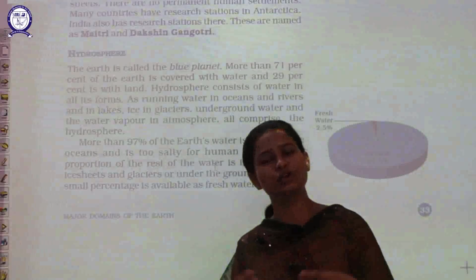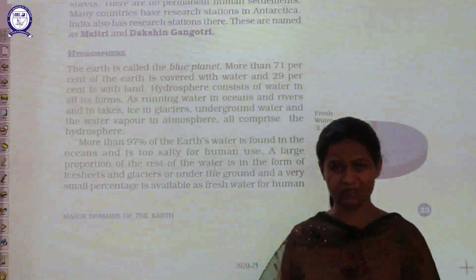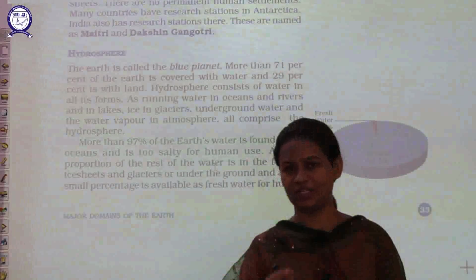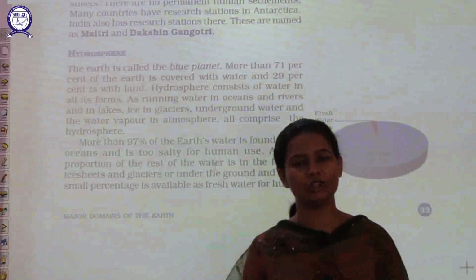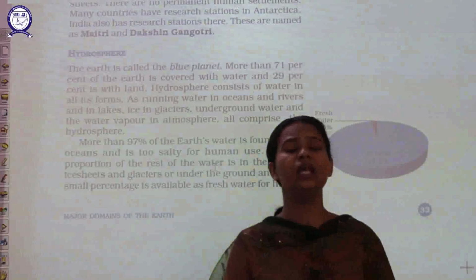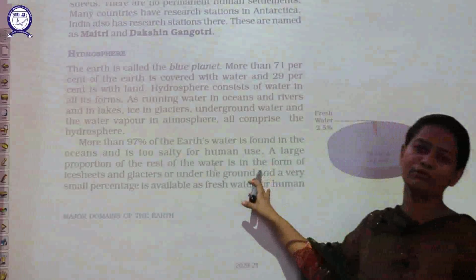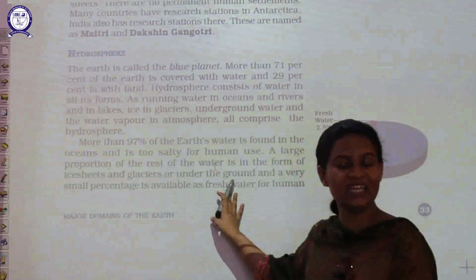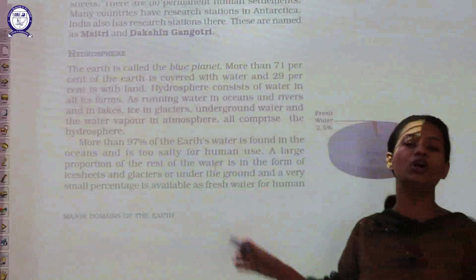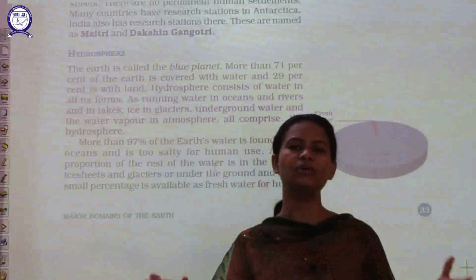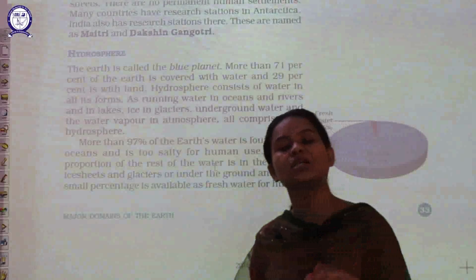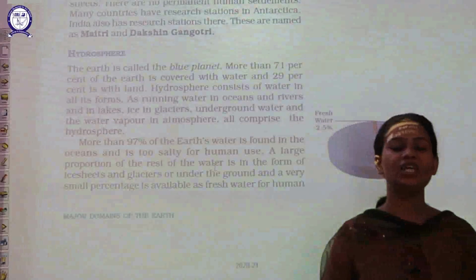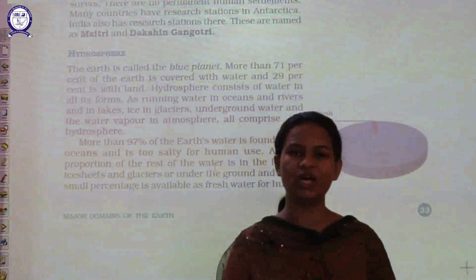Now see students, the total amount of water which is available to us is either in the form of ice, or in the form of fresh water, or in the form of saline water, or you can say salty water. The total amount of water available to us is not all fresh water that is available for drinking, because the maximum quantity is salty water, that is ocean water, because salt is dissolved in it and we are unable to use that water for drinking.